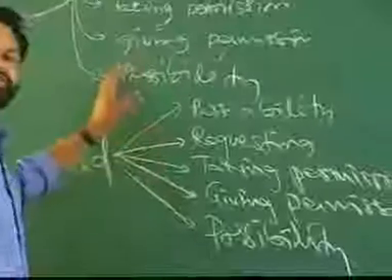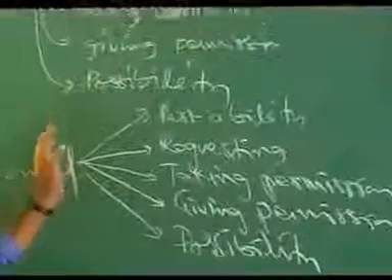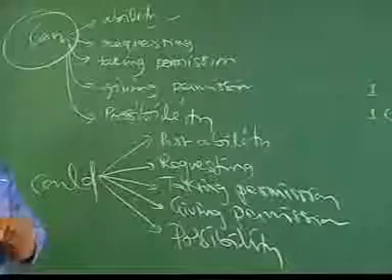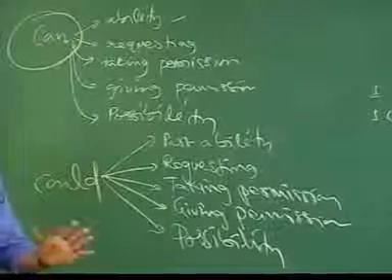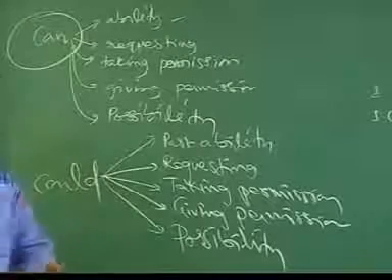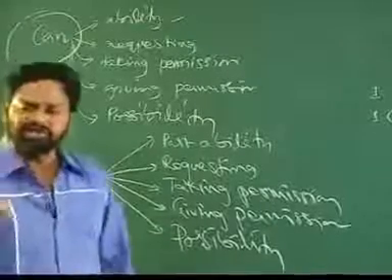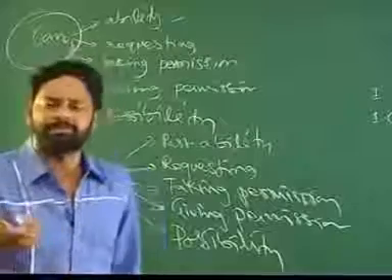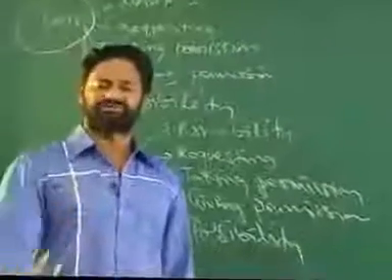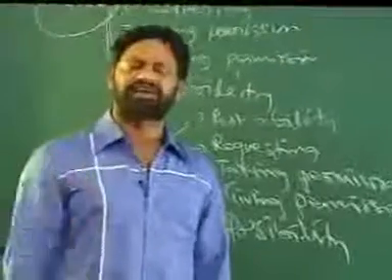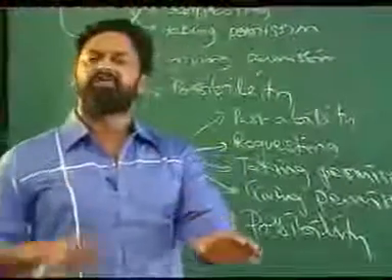Can is used, remember, only one difference between can and could. Can refers to the present ability, could refers to the past ability. This is the main difference. In all the other cases, when you are requesting people, when you are taking permission, when you are giving permission, when you are talking about possibility, can and could both are used in the same sense. But the difference is only that can is used in a formal way, could is used in a more formal way.